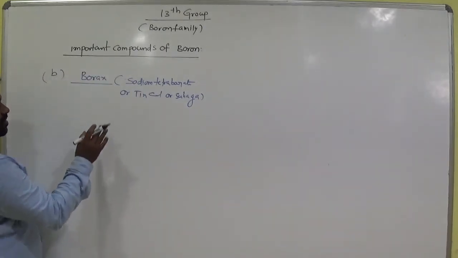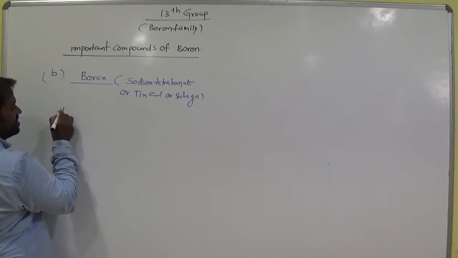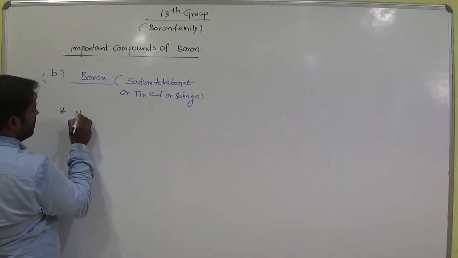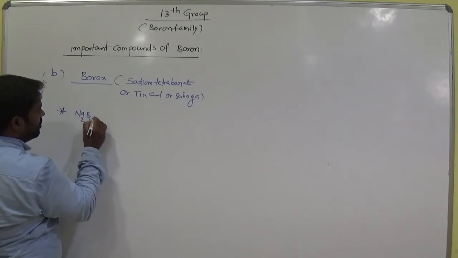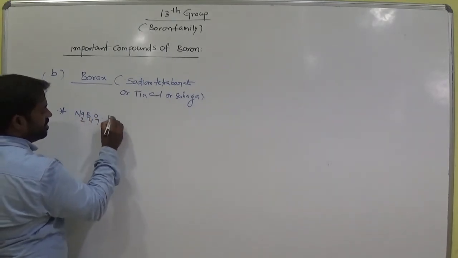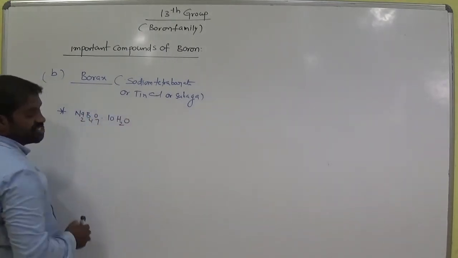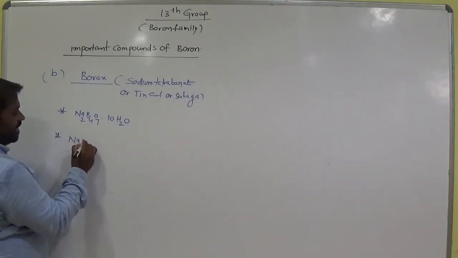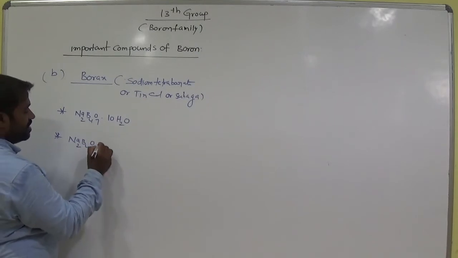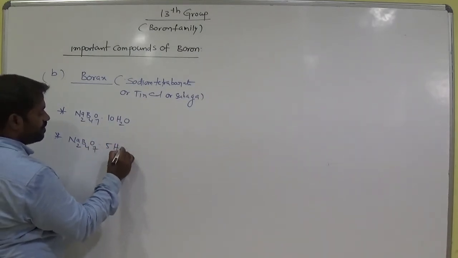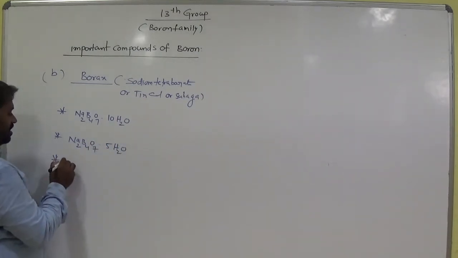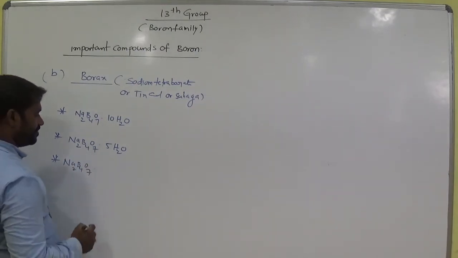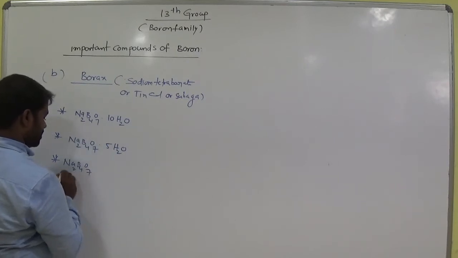Here we have 3 types of borax. One is Na2B4O7·10H2O, another is Na2B4O7·5H2O, and the other is Na2B4O7.